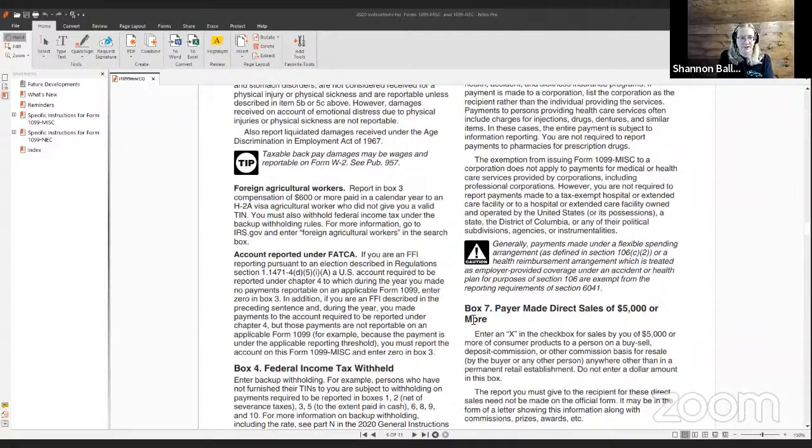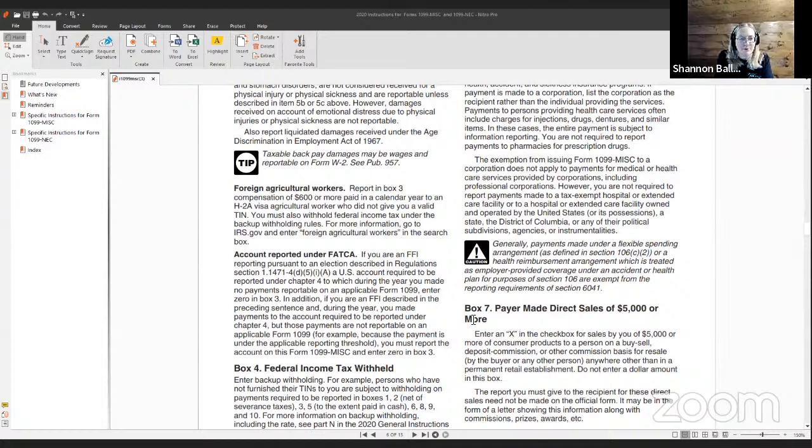So also included in other income in box 3 of the 1099 miscellaneous are foreign agricultural workers that are paid $600 or more in a calendar year on an H-2A visa agricultural worker who did not give you a valid tax ID number.